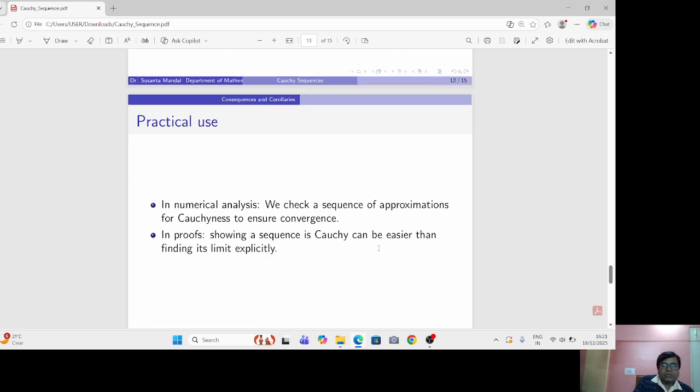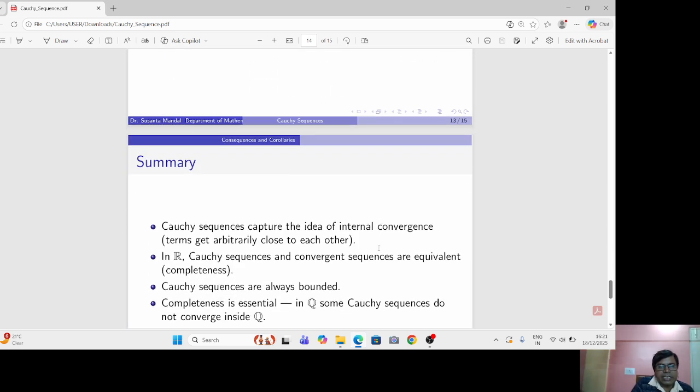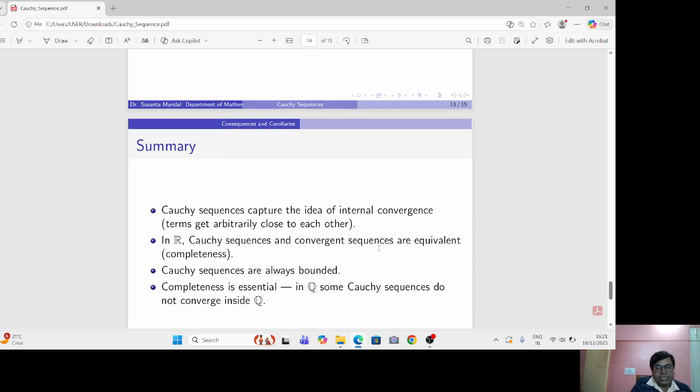In numerical analysis, we check a sequence of approximations for Cauchiness to ensure convergence, because sometimes it is easier to show a sequence is Cauchy than to show its limit explicitly. In summary, Cauchy sequences capture the idea of internal convergence. In R, Cauchy sequences and convergent sequences are equivalent. Cauchy sequences are always bounded. Completeness is essential. In Q, some Cauchy sequences do not converge inside Q.